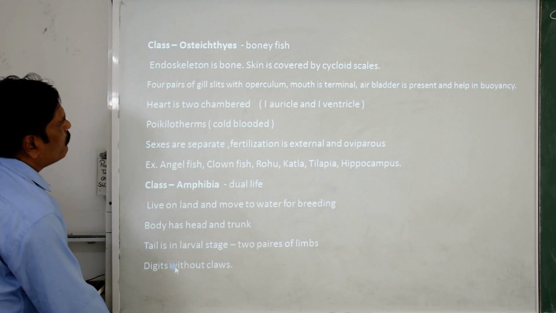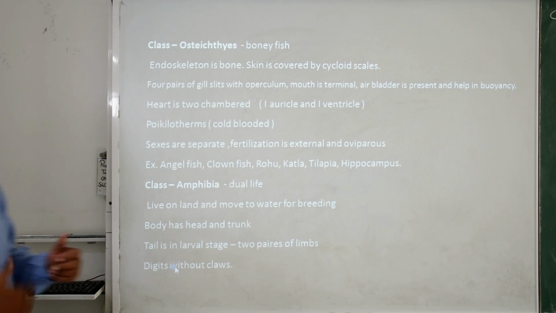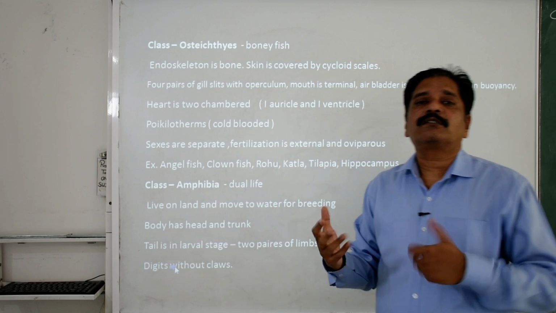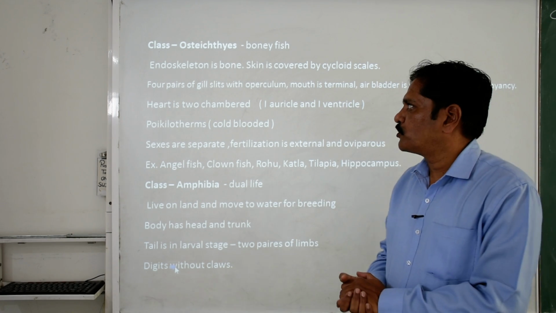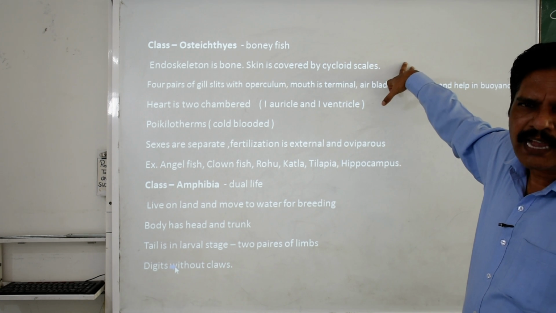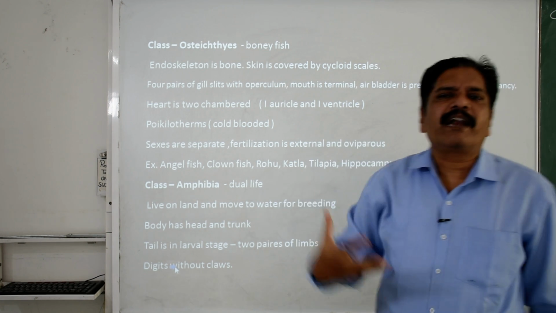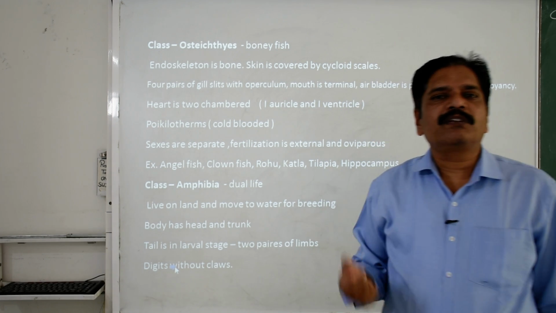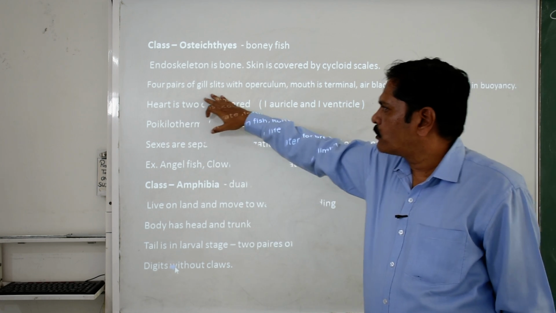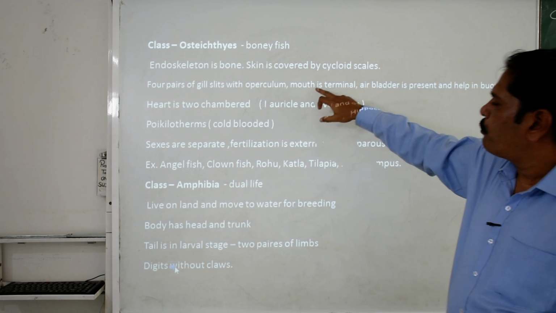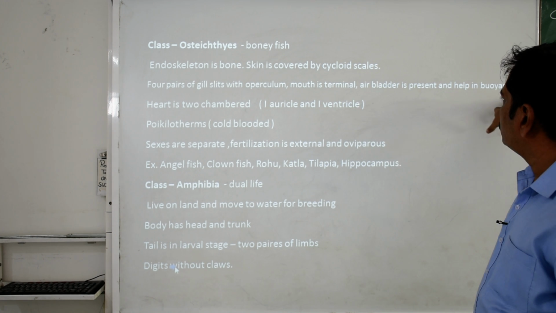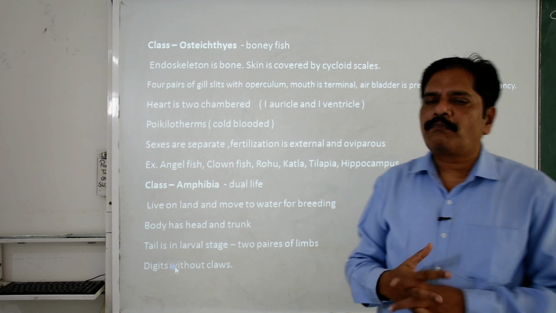Then move forward to the Osteichthyes. It is the next category of fishes, in which they turn from cartilage to bony structures. The endoskeleton is made up of bone. The skin is covered by cycloid scales. Different varieties of scales are present on the body surface, so here, what kind of scales are there? Cycloid scales. 4 pairs of gill slits are present. Operculum is also present. Mouth is terminal. Air bladder is present and helps in maintaining buoyancy.